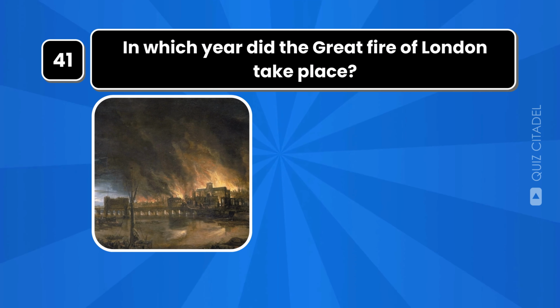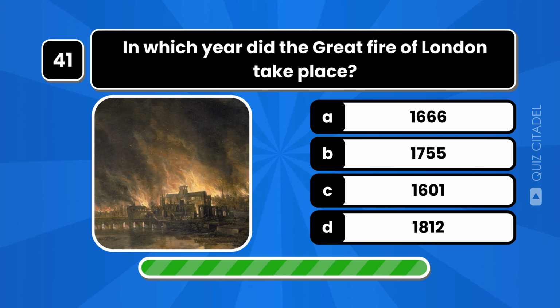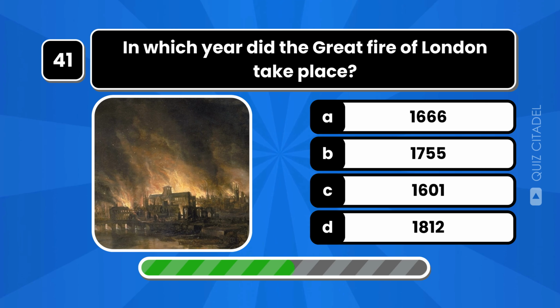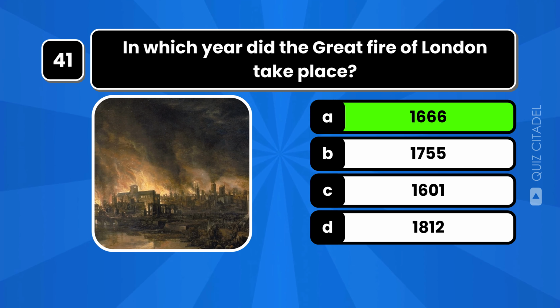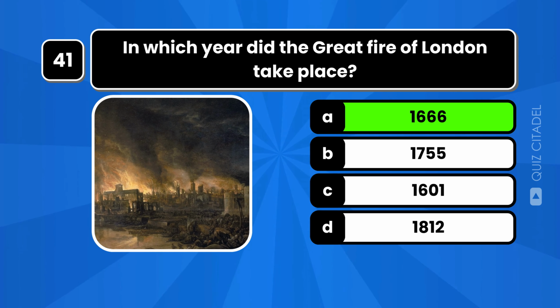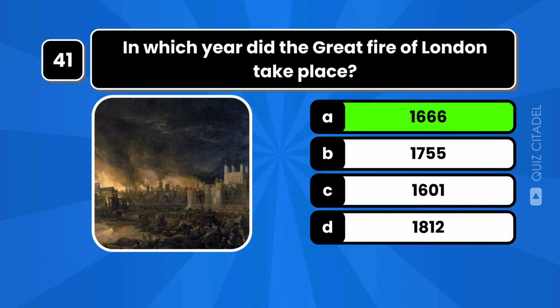In which year did the Great Fire of London take place? The Great Fire of London occurred in 1666, destroying much of the city, including 87 churches, and lasting for 4 days.